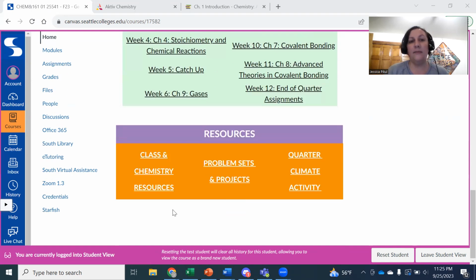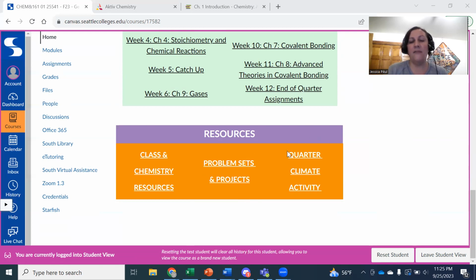Below that, I'll have links to our class and chemistry resources, which will take you into a module that'll have information about class policies, but also links to like studying chemistry or being prepared for lab and things like that. I'll also have a link to a module that is the problem set and project information and assignment pages, so you can jump to that whenever you're interested in preparing for them.